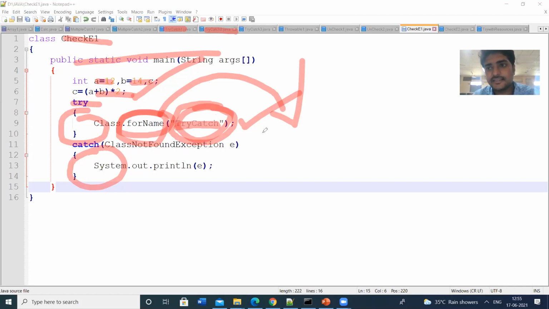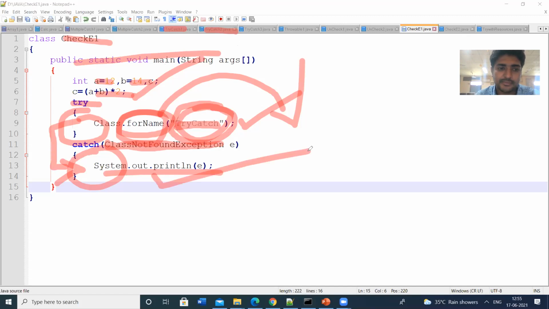So let us see whether the class is present or not. Here I have only TryCatch1, TryCatch2. I don't have any TryCatch class. So that's why the exception is raised. Then the compiler will search for the exception: ClassNotFoundException. TryCatch is a class which is not found in our computer disk, hard disk, or computer memory. So I am printing the exception with System.out.println.